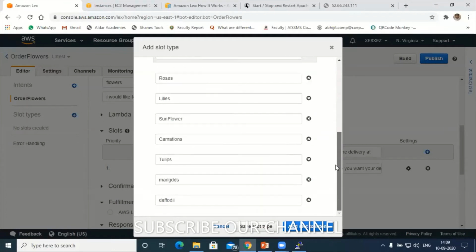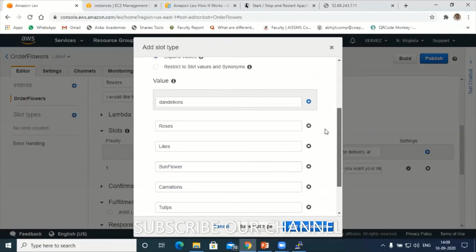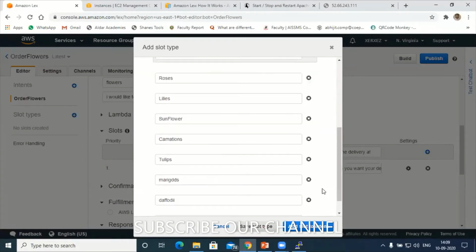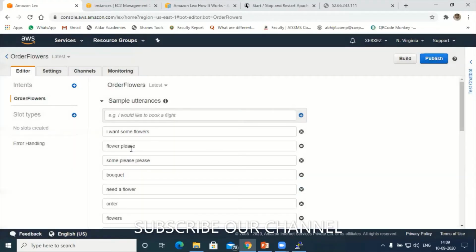So far I have around 1, 2, 3, 4, 5, 6, 7. Yes, 7 flowers are there. So we'll try to perform sentiment analysis using these 7 different types of flowers. Next, save slot. Hit on save slot.